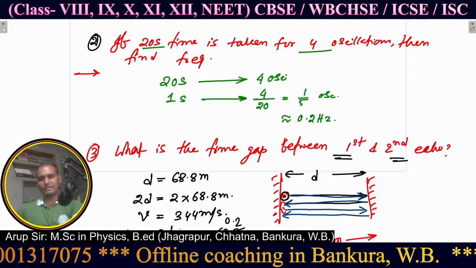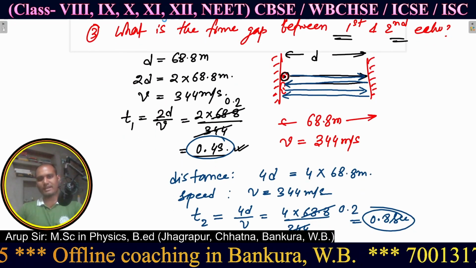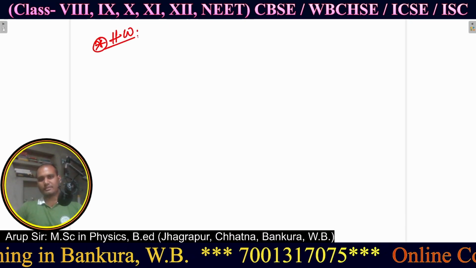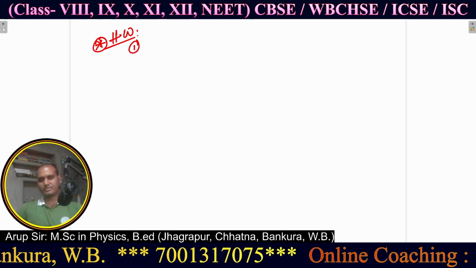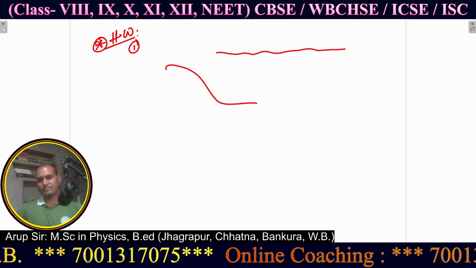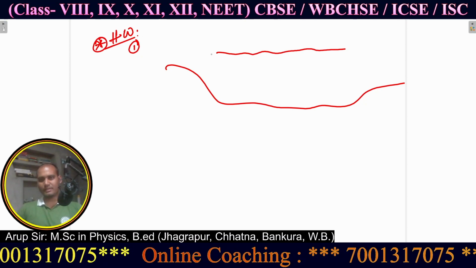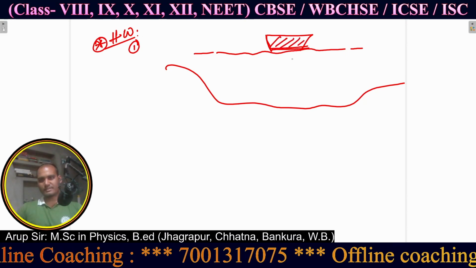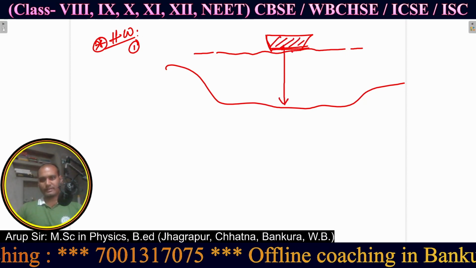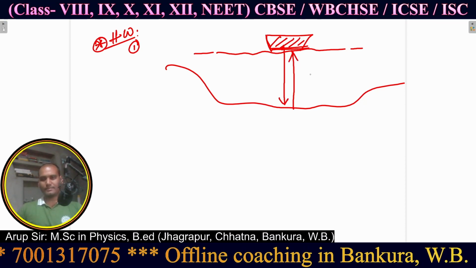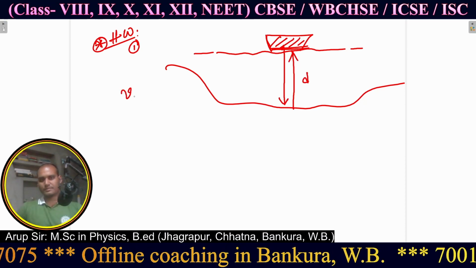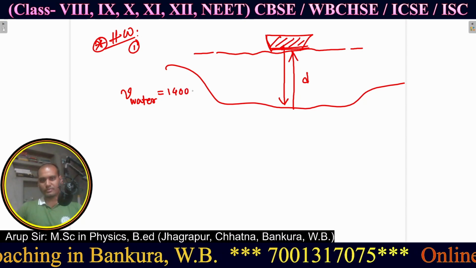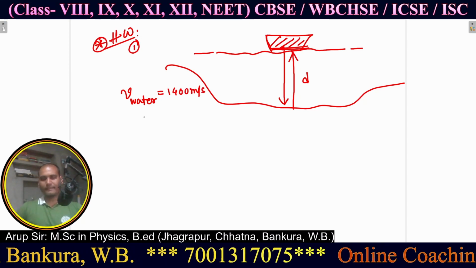Now I am giving you another related question. I know that it is very interesting. For your homework, I am going to give you two problems. First one: this one is the sea, this one is the land below the sea, and this is a ship which is producing some sound here, and after reflecting back it is coming. The depth we don't know, the speed we know: speed of sound in sea water is 1400 meter per second, let us suppose.